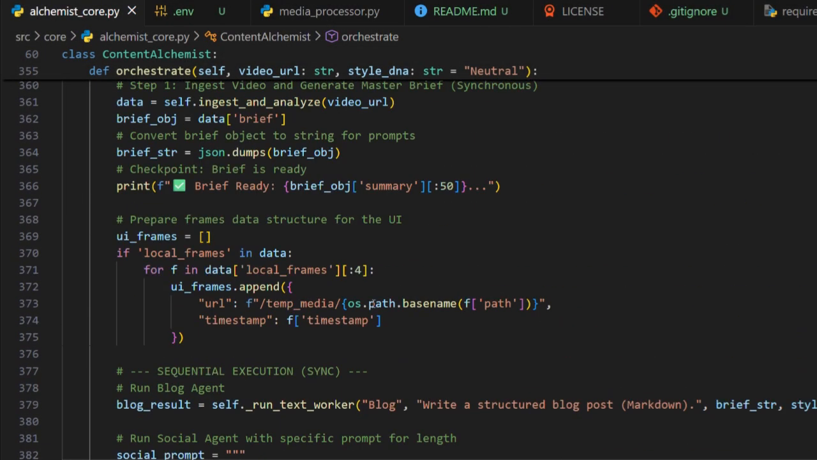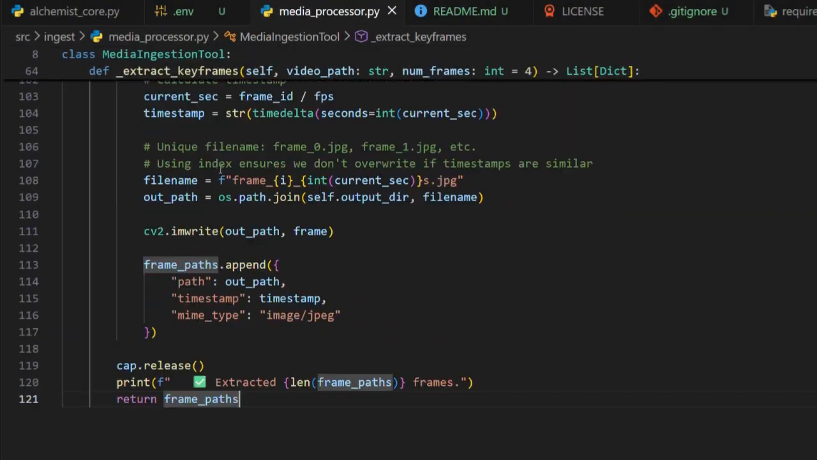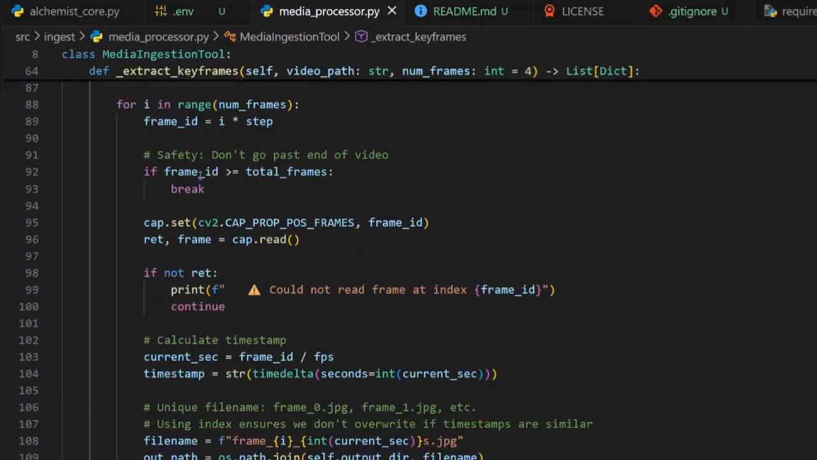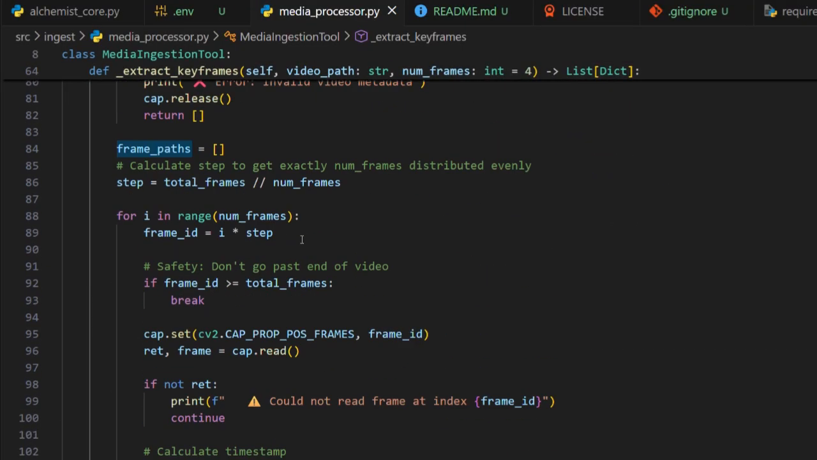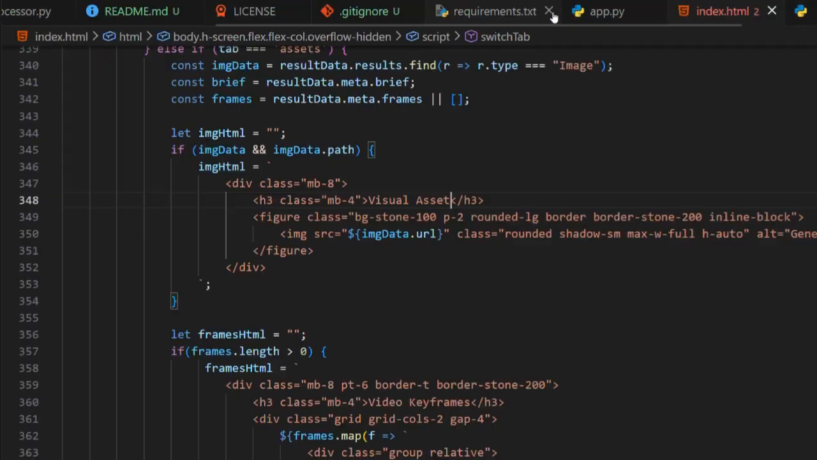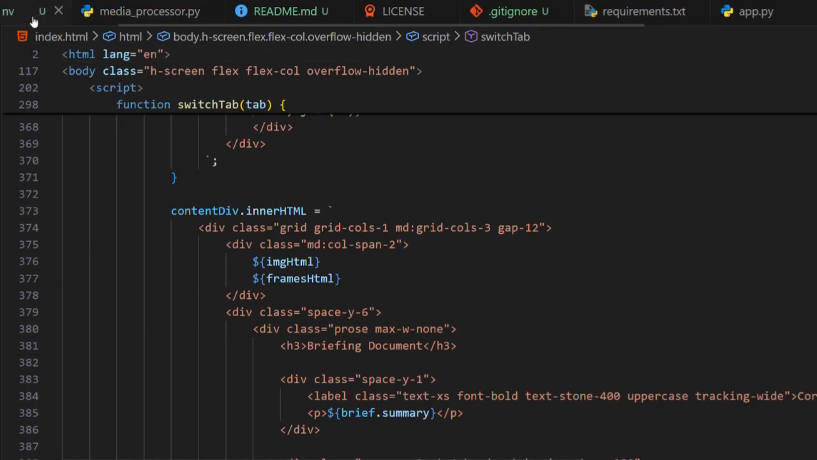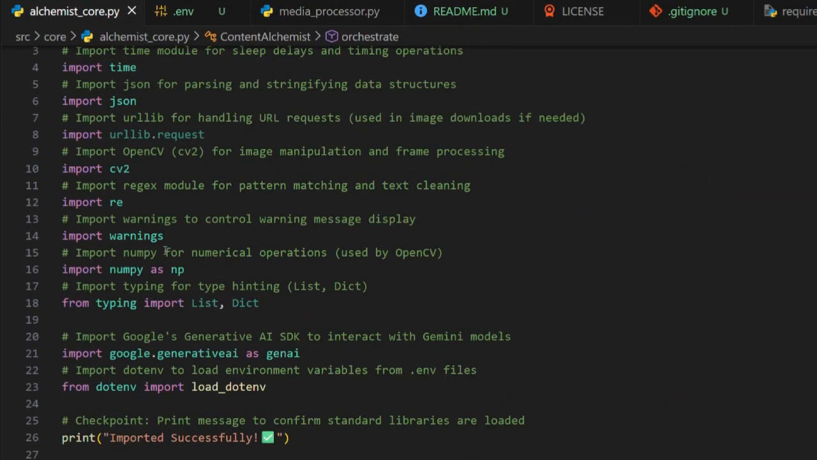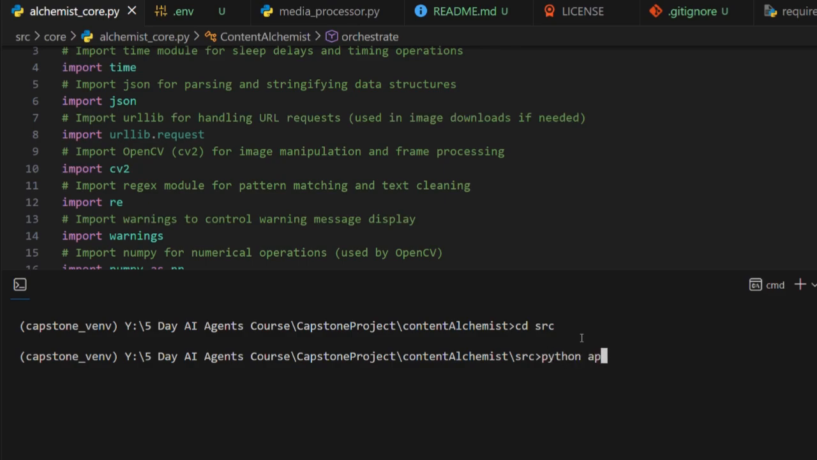So this is my code for the project. This is the main core Alchemist. This file is where the media ingestion tool is located and the entire process of downloading videos and extracting keyframes takes place. And this is my file for the user interface. So let's run the core Alchemist. Python app.py.